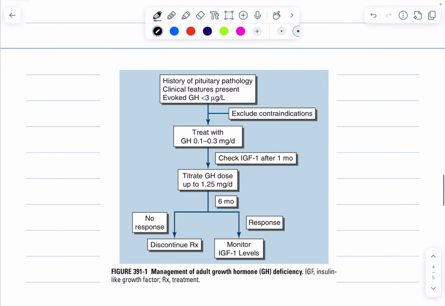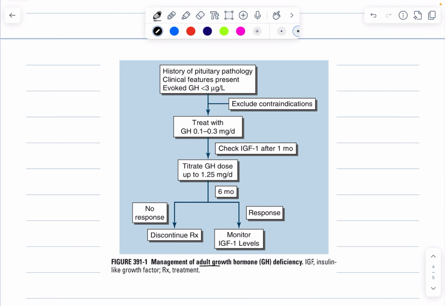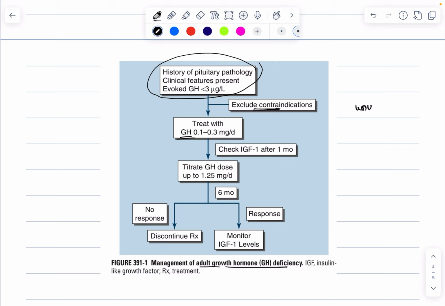Now let us see the management of adults with growth hormone deficiency. So first of all, with the history that I have shown you earlier, and with the lab values, you have to establish that the patient is having growth hormone deficiency. And after that, you should be careful and you should exclude the contraindications for giving the growth hormone in this patient. If the patient is having uncontrolled diabetes, or if the patient is having proliferative retinopathy, then you cannot give growth hormone to these patients.